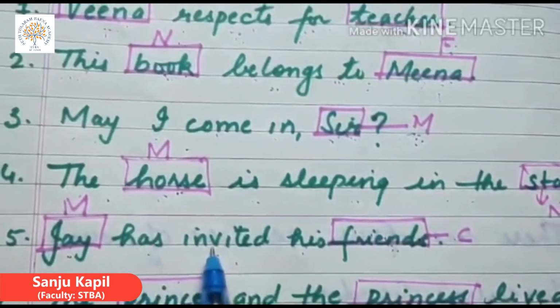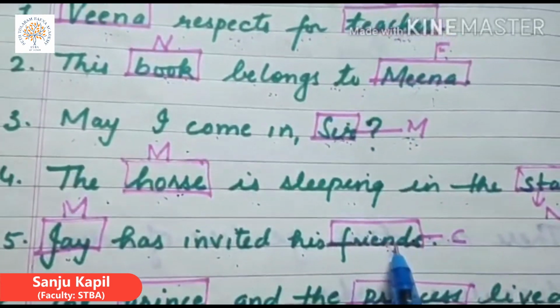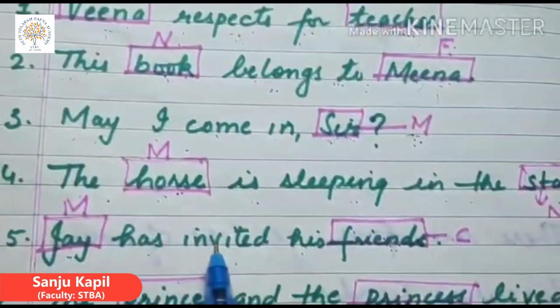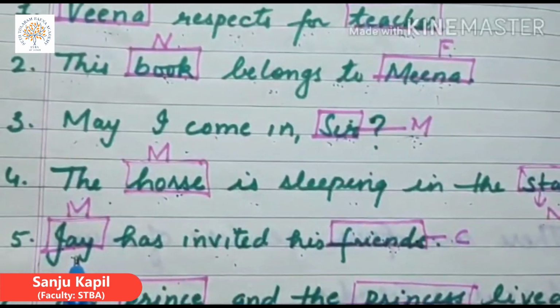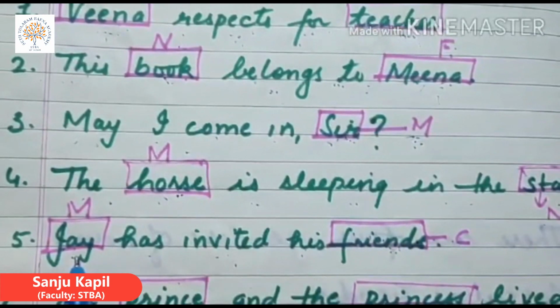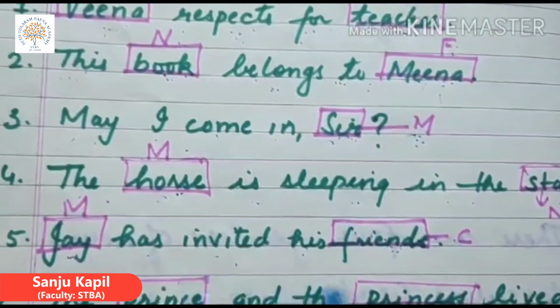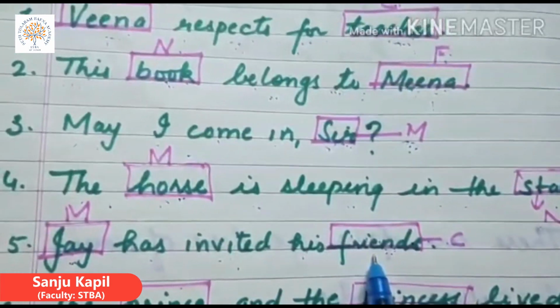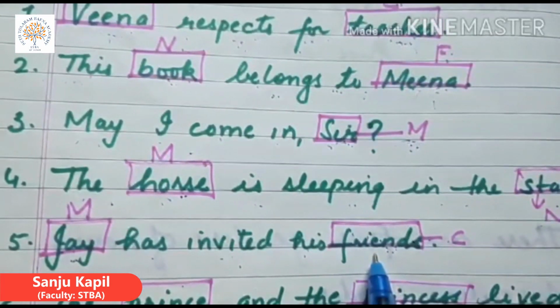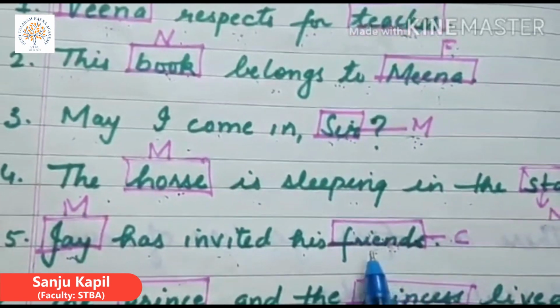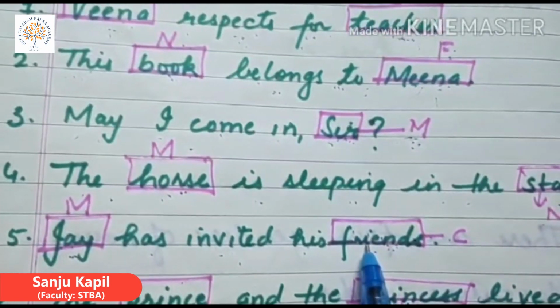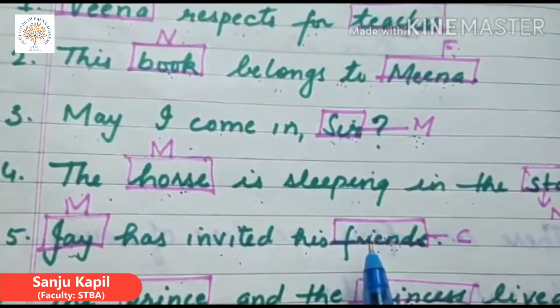Jay has invited his friends. Jay here is masculine gender. It's the name of a boy. And friends can be girls or boys, masculine or feminine. So friends are common gender.